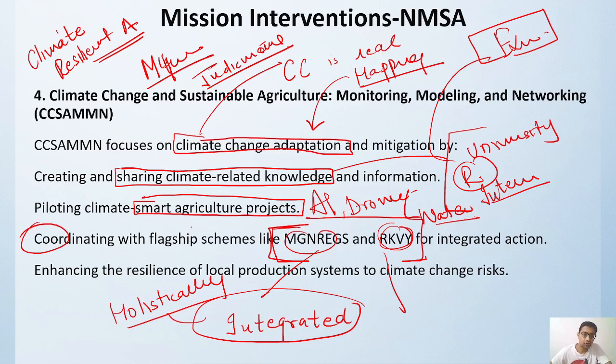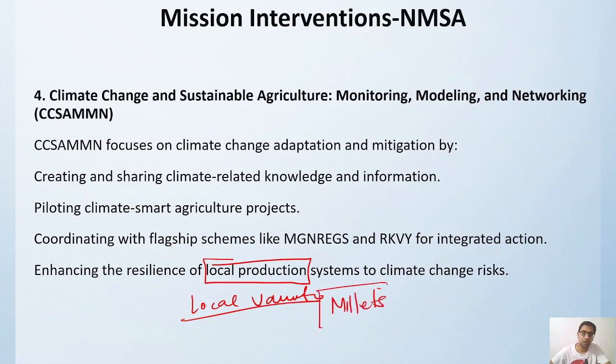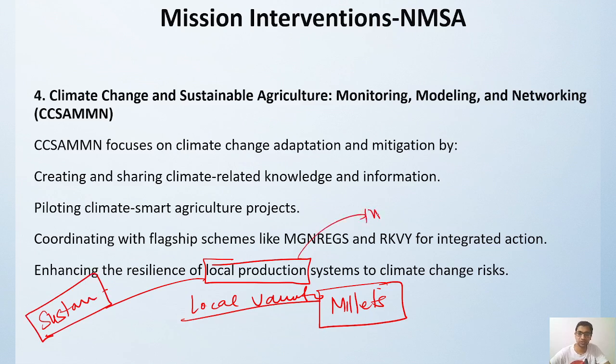Then also the focus is on local production, more and more local varieties. And this year we are focusing on the millets part. This is all needed, because local production is able to sustain. If we are getting seed or product from outside, then they may act like an invasive species.